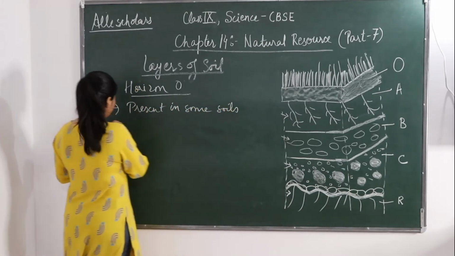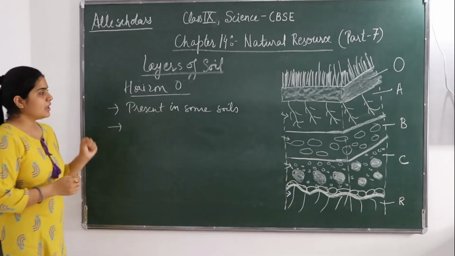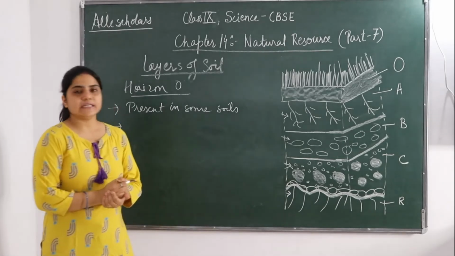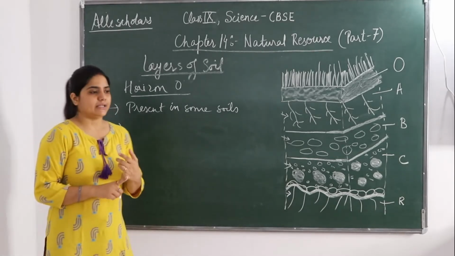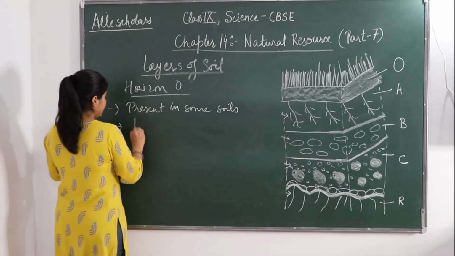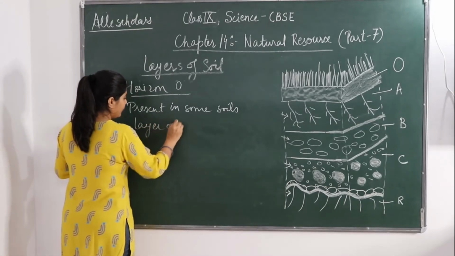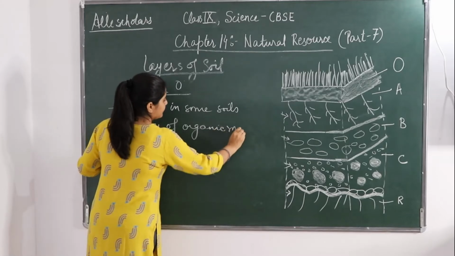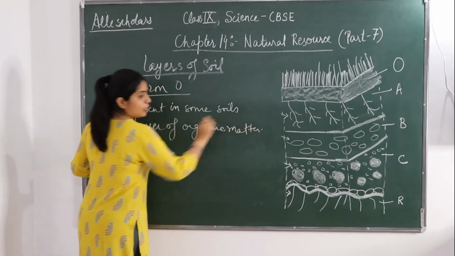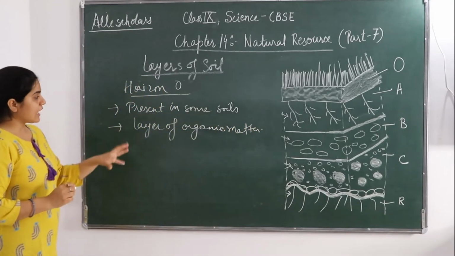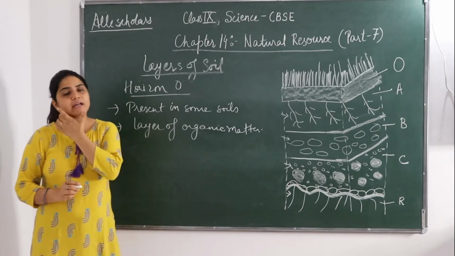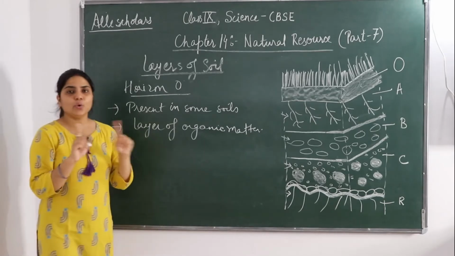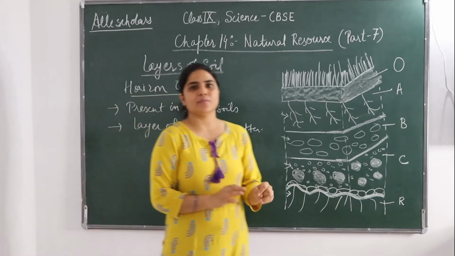This origin O contains a layer of organic matter. That's why it is called the organic layer of soil, because there is no inorganic matter, only organic matter is present.